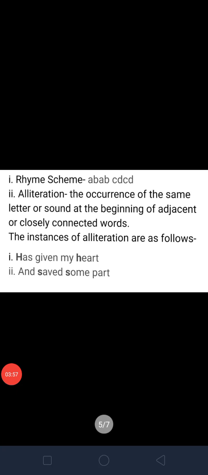Now have a look at the poetic devices in the poem. First is rhyme scheme, which is AB, AB, CD, CD. Next is alliteration, which is the occurrence of the same letter or sound at the beginning of adjacent or closely connected words. The instances of alliteration are as follows.